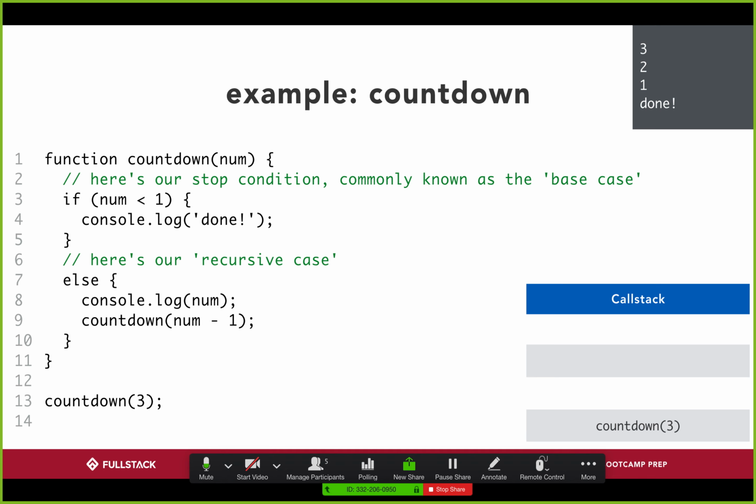Cool. And you're clear on line 9, that's where we run the countdown function again, right?